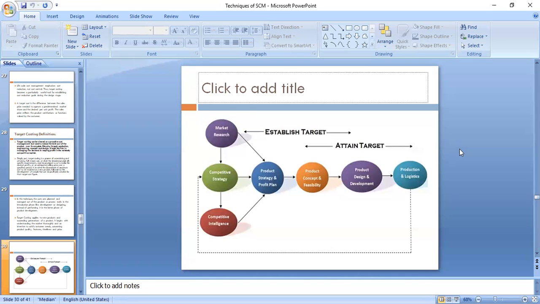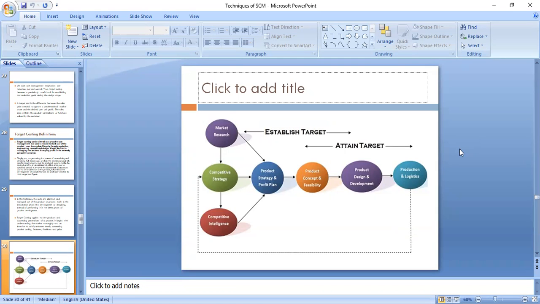So even if you are introducing a new product by doing market research, that advantage will last only a few days, so you have to go for a competitive strategy to have a competitive edge in the market. And we have seen what kind of competitive leadership we want.